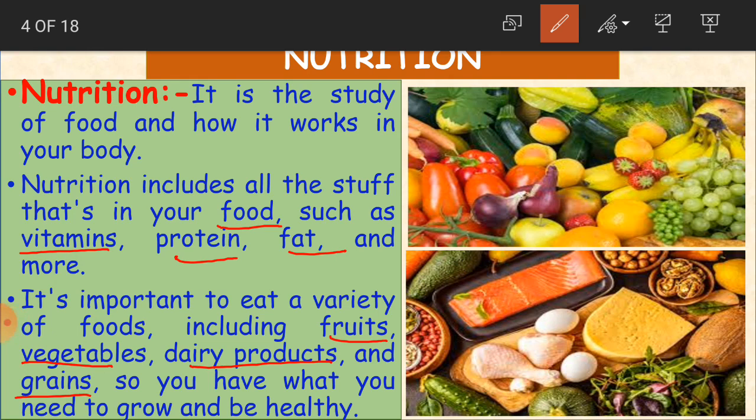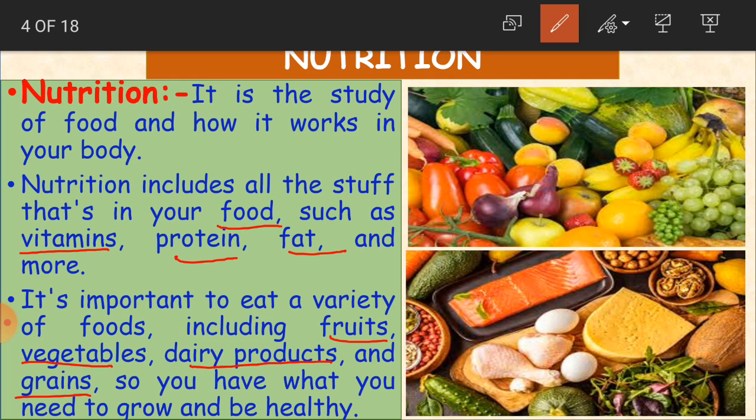Okay, children, so we cannot eat only one particular type of food and be healthy. Our body needs every type of vitamin, protein, carbohydrate and roughage, the fiber food, everything. That is why we said that the body needs a balanced diet. The food must be balanced. We have to take every type of food like fruits, vegetables, dairy products, grains and all that.